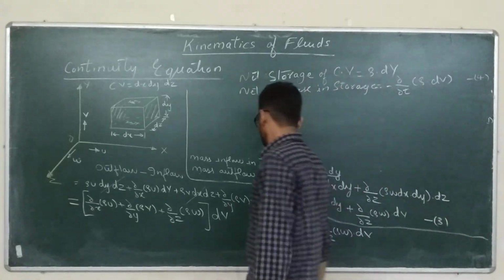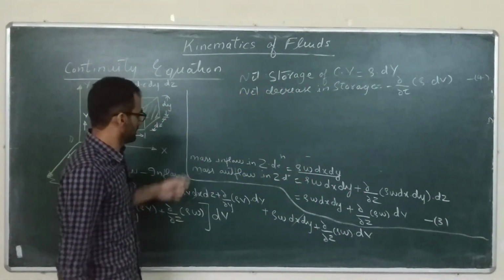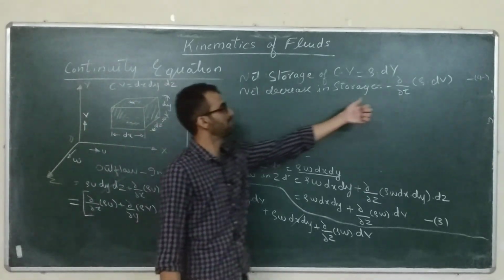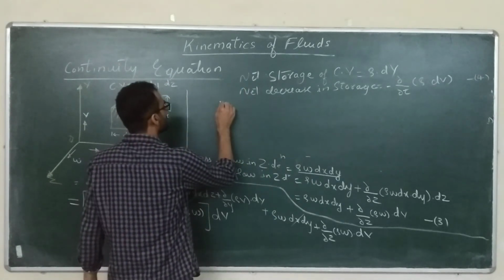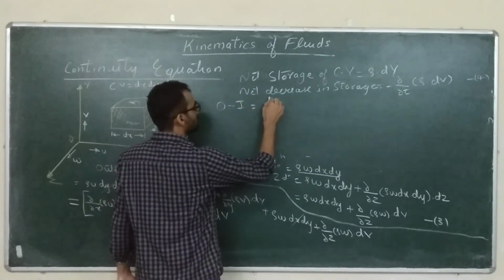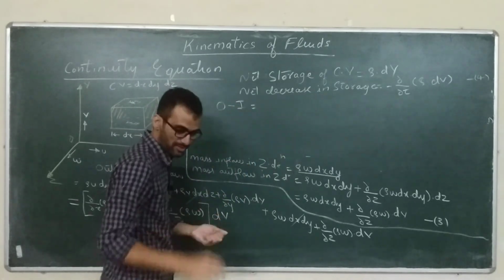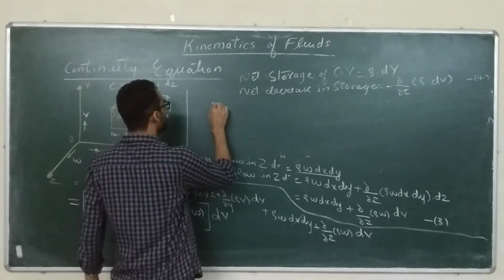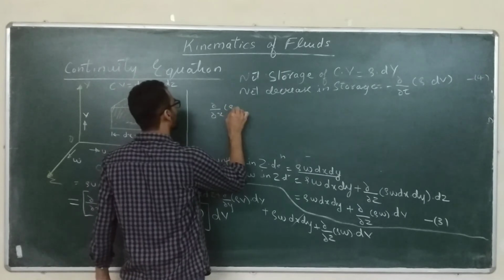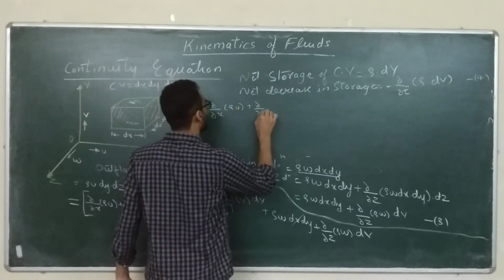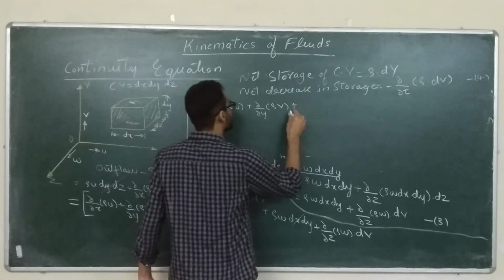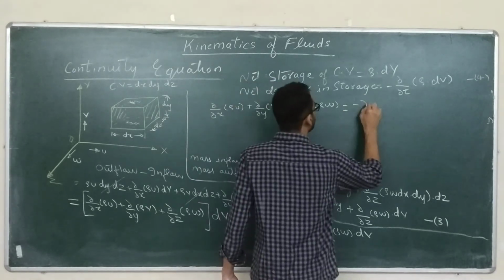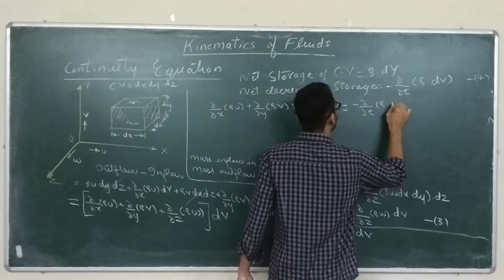Now according to our conservation of mass, what should happen? This outflow minus inflow should be equal to the net decrease in storage. So just equate them. I'll get the final equation: del x of rho u plus del y of rho v plus del z of rho w is equal to minus del t of rho into dv.